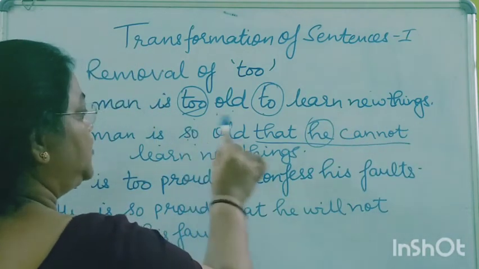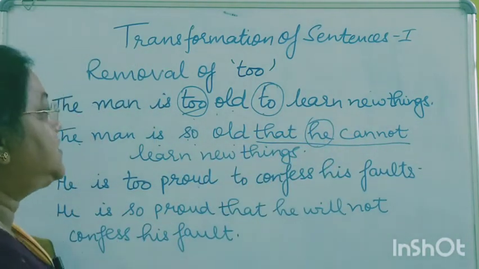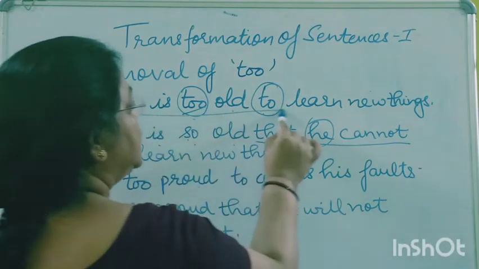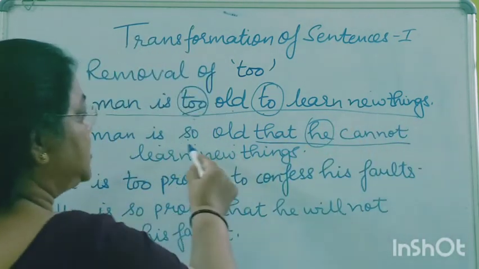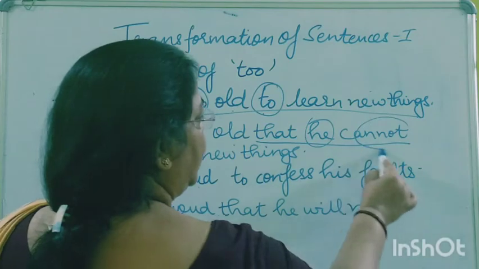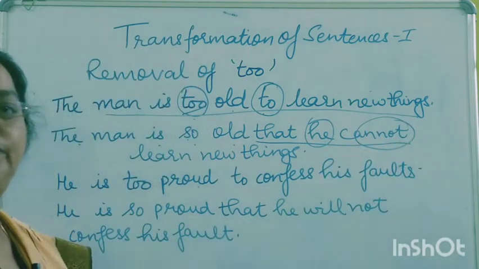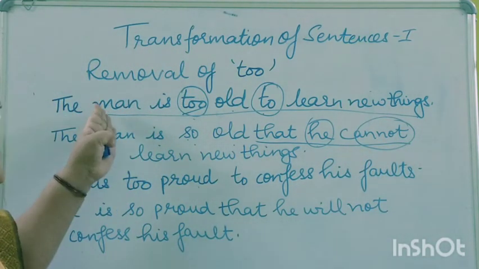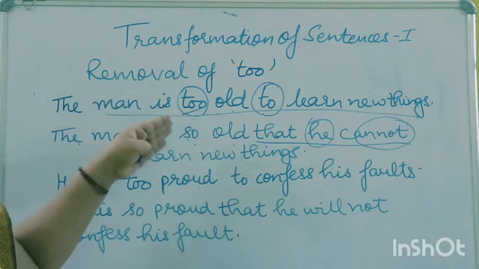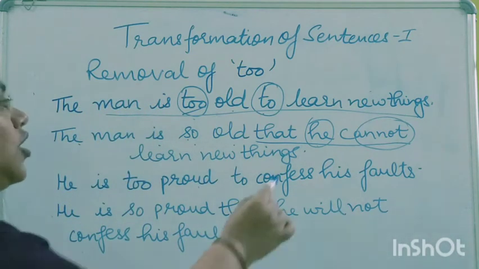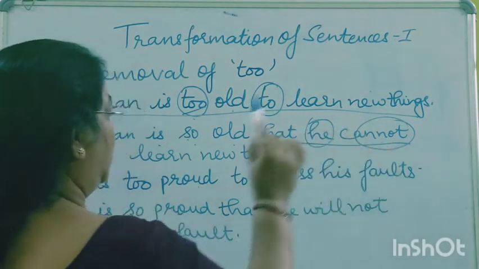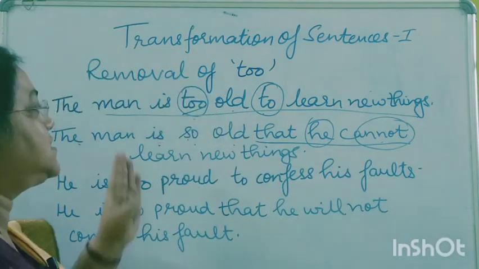Now one thing which you have to take note of is, when the sentence is positive, the transformed sentence is negative. And when the sentence is negative, then the transformed sentence will not have a negative word. So here the sentence is positive.